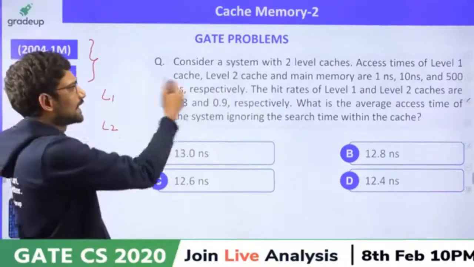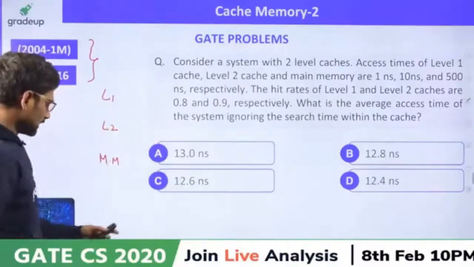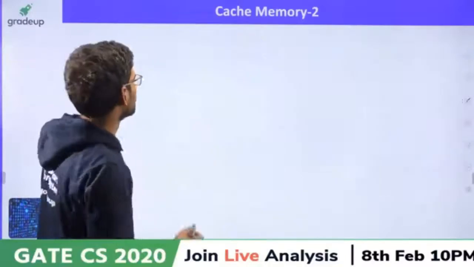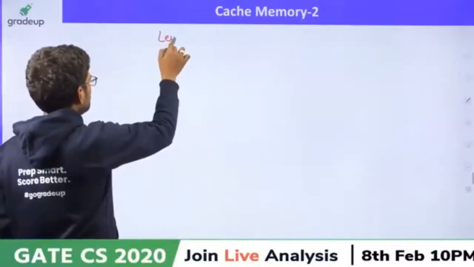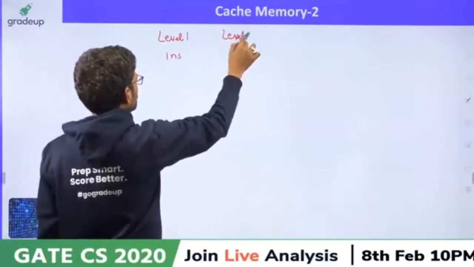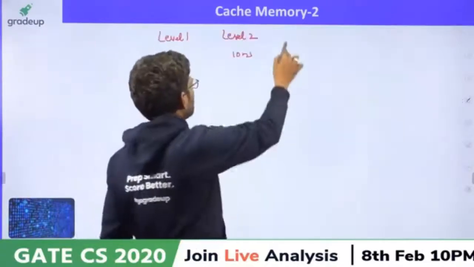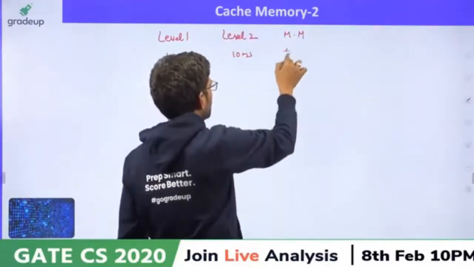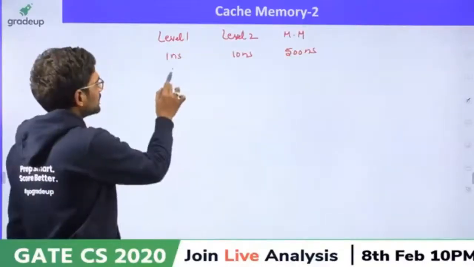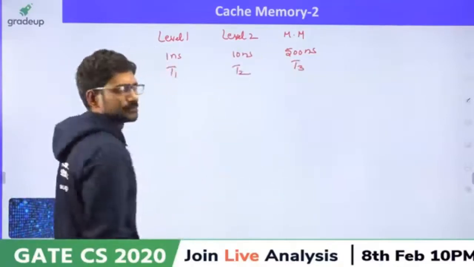Now, what are the access times of this? L1 is 1, L2 10, main memory 500. So level 1, 1 nanosecond, level 2, 10 nanoseconds, main memory 500 nanoseconds. So let me call these T1, T2, T3.